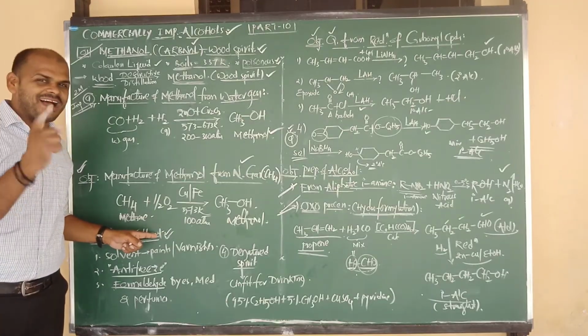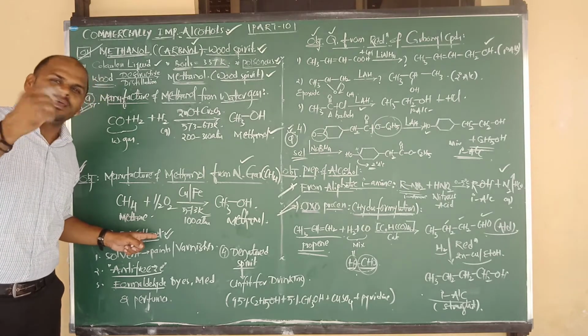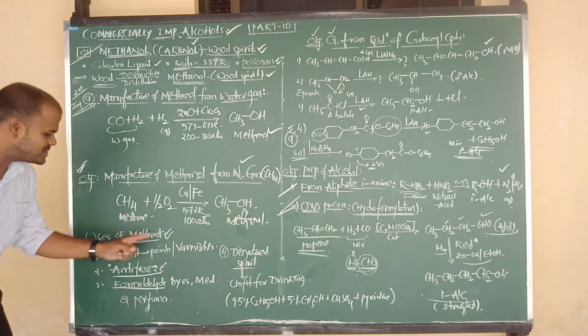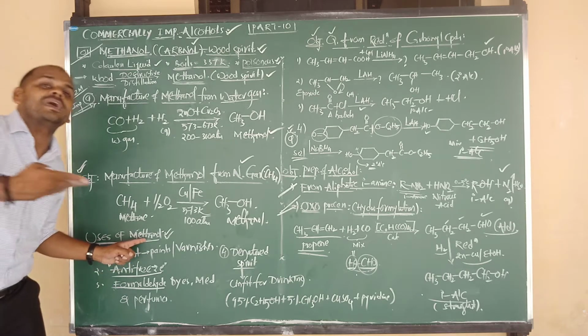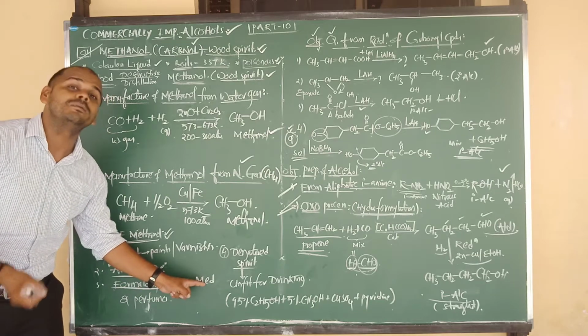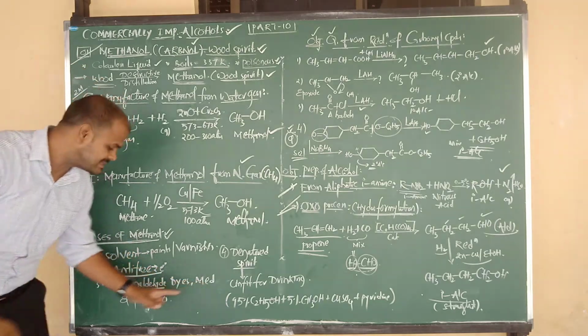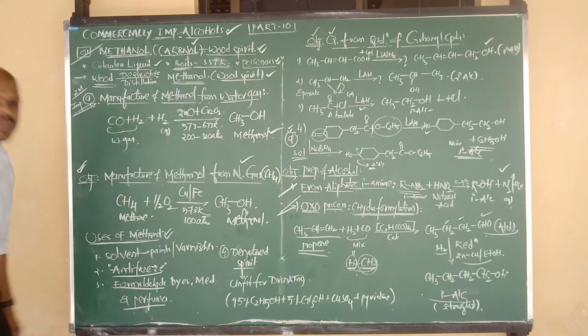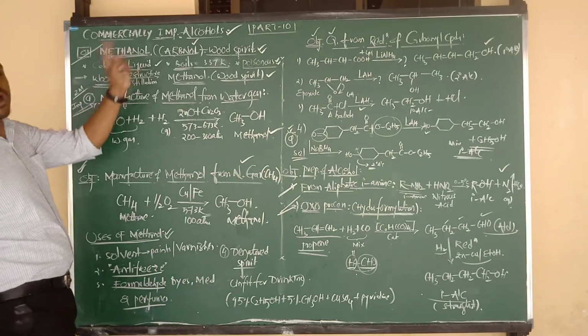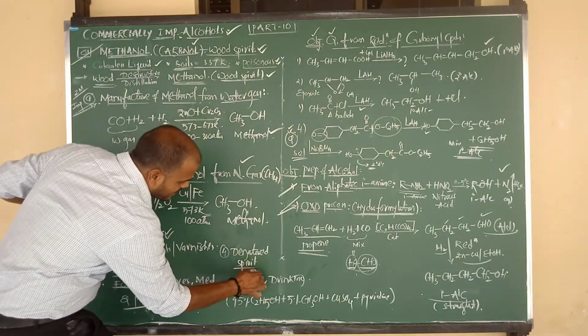Methanol, a primary alcohol with one carbon, on oxidation gives a one-carbon aldehyde. This is formaldehyde. By using methanol we can manufacture formaldehyde, dyes, meaning colors, and medicines, and it is also useful in making perfumes. The last and final use of methanol or methyl alcohol is very important.